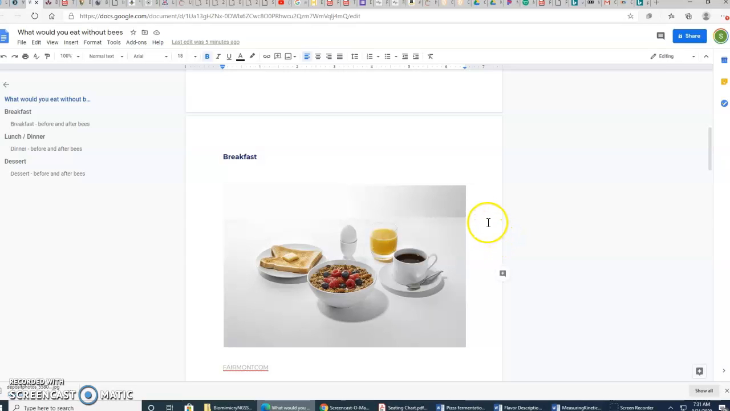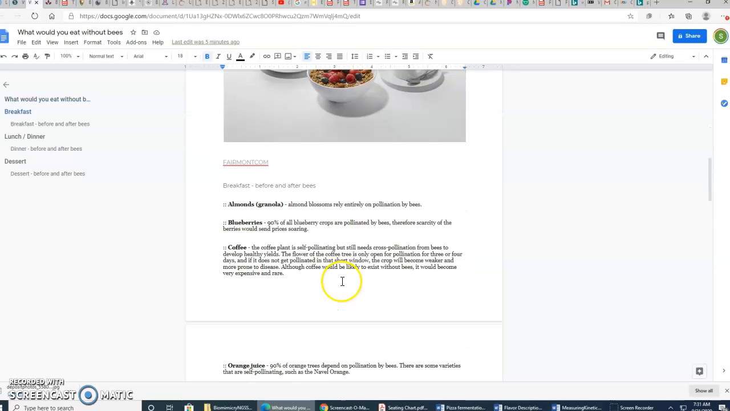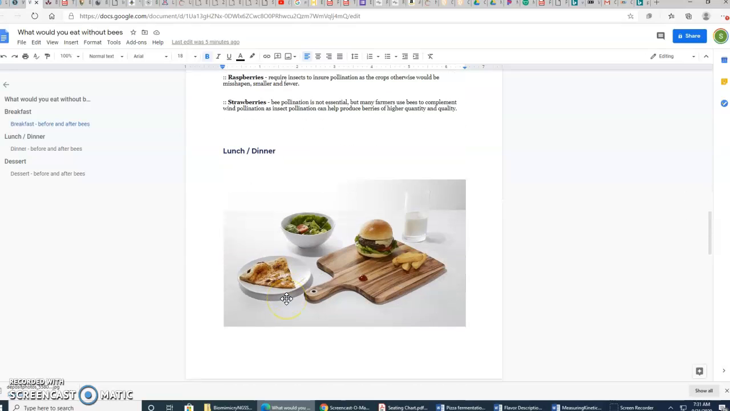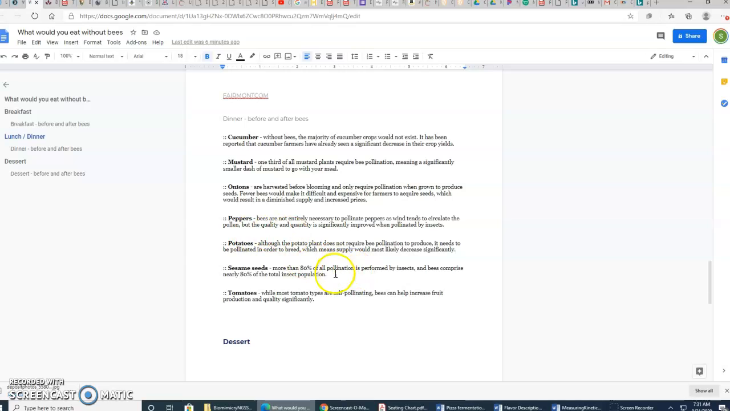So this particular document goes through and shows you visually what would happen with bees and without bees. So obviously this is with, without, with, without. Okay, and then it explains how these items are pollinated by bees, directly or indirectly. Hamburgers and pizza are very common lunch and dinner items. So you can see here that the meals would not be quite as good, especially the pizza. Oh, goodness gracious. So bees are very important. And it explains that here.